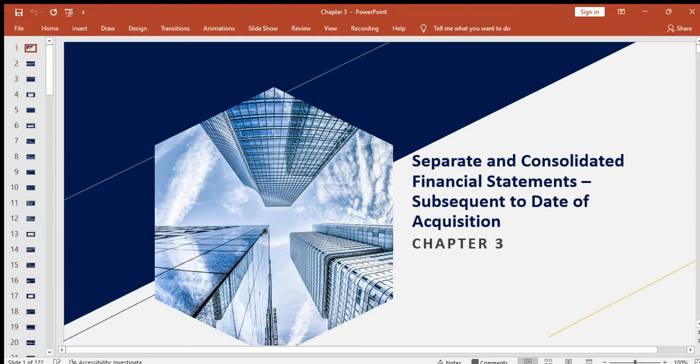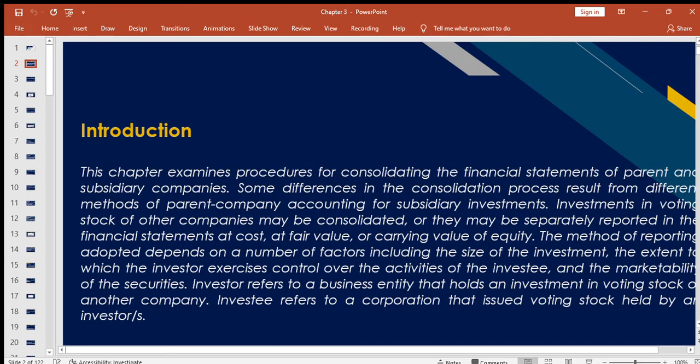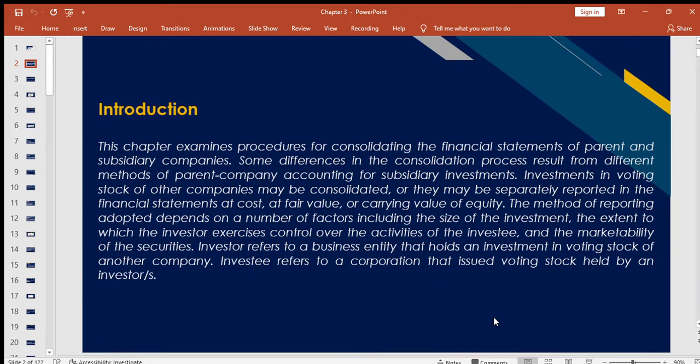In this chapter, we will be examining procedures for consolidating the financial statements of parents and subsidiary companies.